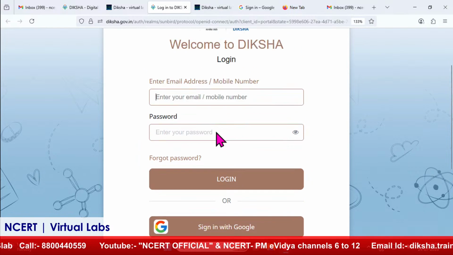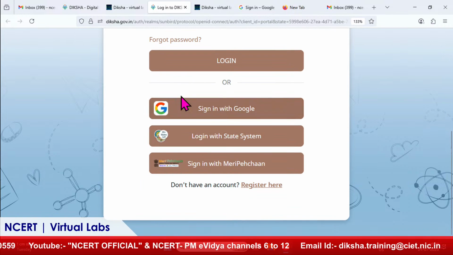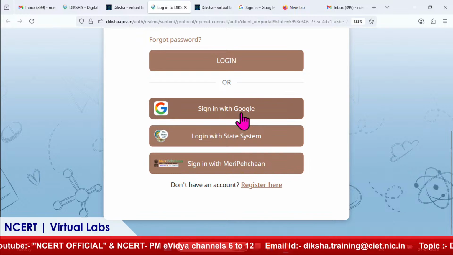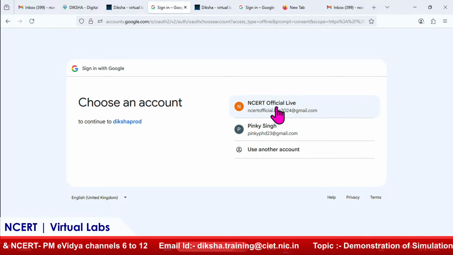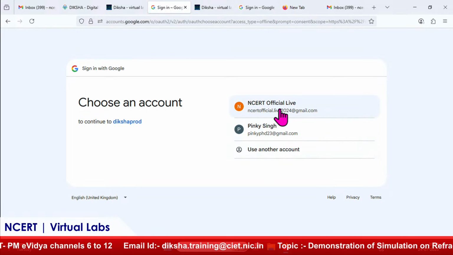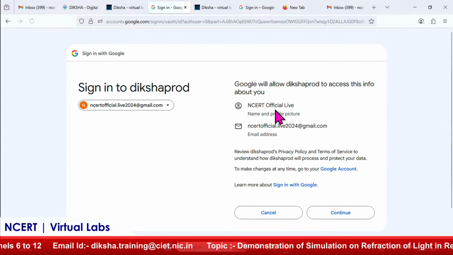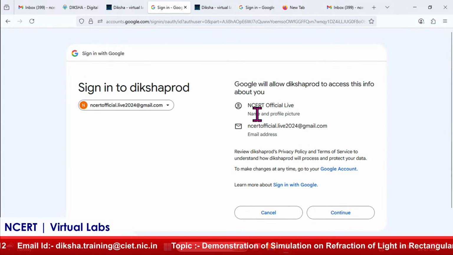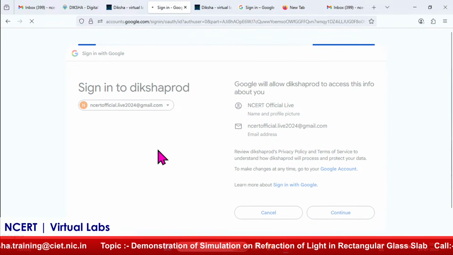Both options are there. You can write it here also, this is for first-time users. And you can also sign in with Google. I have already signed up with Google, so I will sign in with Google over here, and you can see the different accounts. Whichever account you enrolled with before, choose it and continue. Then it will redirect you to the Diksha portal.